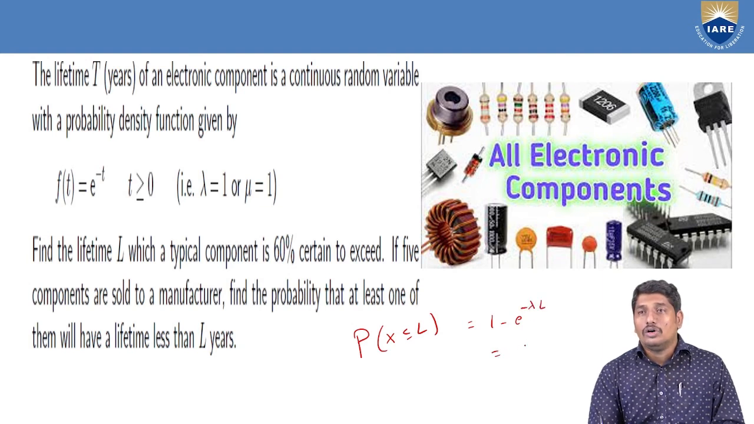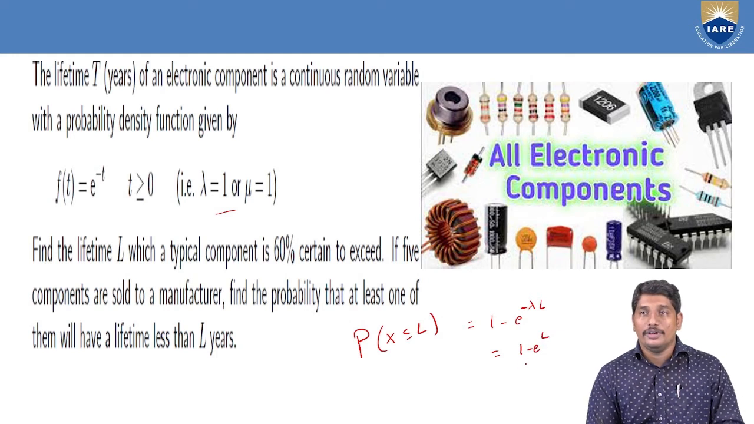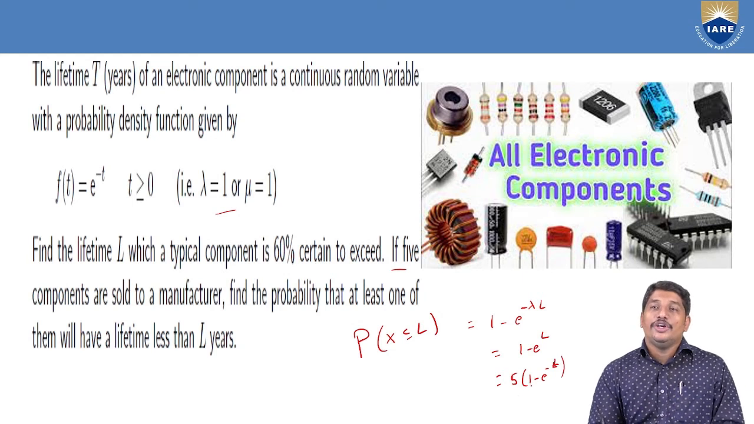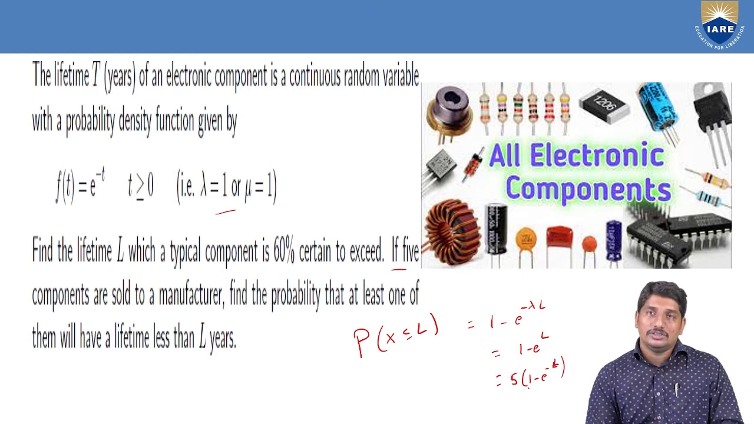And lambda is 1 from the data itself, so that is 1 minus e power minus L. This is for one component. How many components are we purchasing? 5 components. That means it has to be multiplied by 5: 5 into 1 minus e power minus L. So in this way, we can calculate probabilities by using exponential distributions in real time.